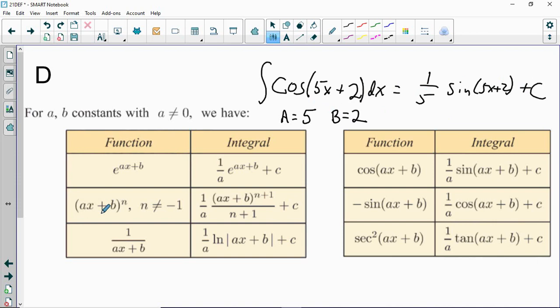They help you when it's not just x, when it's a linear function instead of just x. But like I said, we're going to learn a technique that'll handle more general examples than this, so don't worry about it.